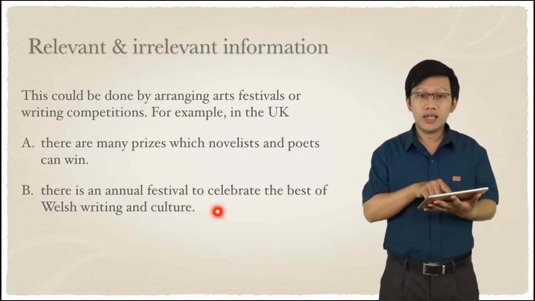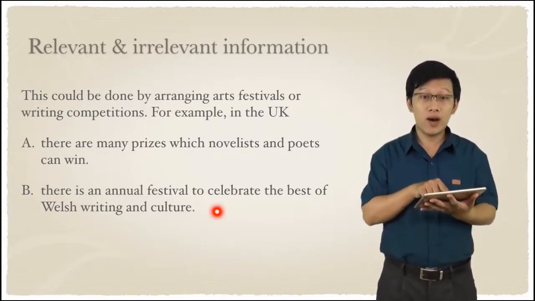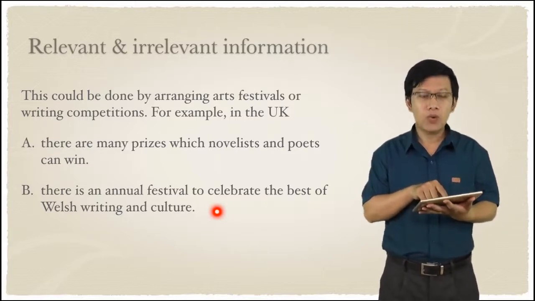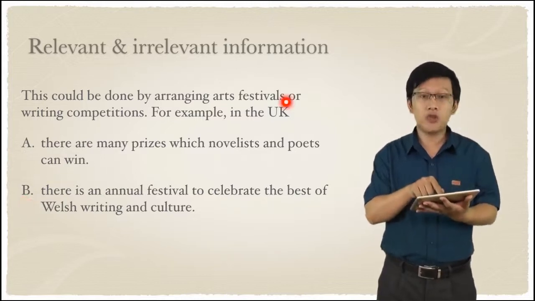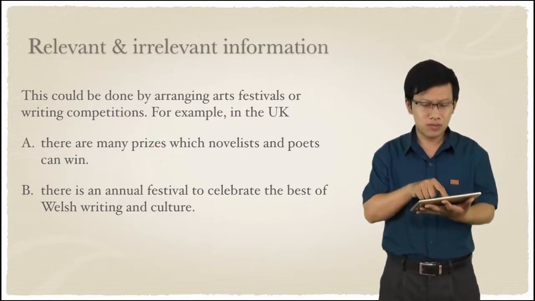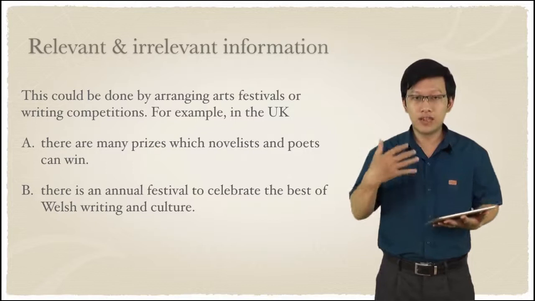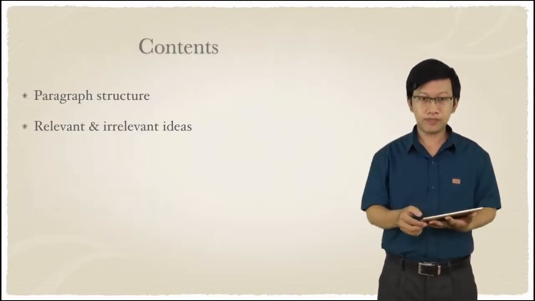In the UK, there is an annual festival to celebrate the best of Welsh writing and culture. Which one do you think? Well, B should be the better choice because it reflects the festival or competition. We're not talking about prizes, we're talking about festivals, right? That's it. That is the point of identifying between relevant and irrelevant information.